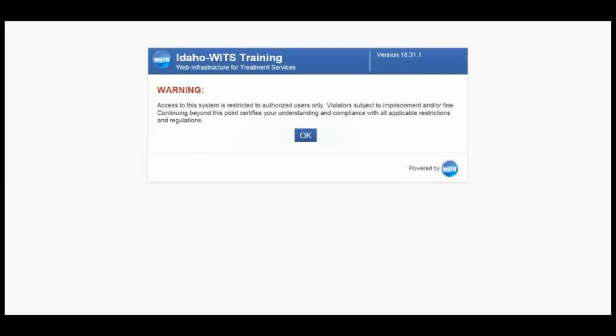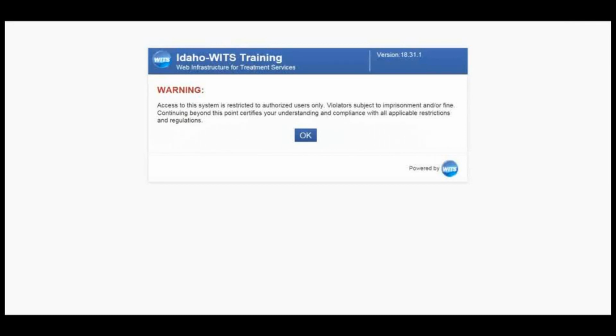WITS user accounts are created by the agency WITS administrator. Once their user account is created, a user will receive an email with their WITS user ID. They'll also receive another email, which will allow them to set their security question, password, and PIN. Anyone logging into WITS must confirm the understanding of and compliance with related regulations prior to each WITS login. Anyone with access to Idaho WITS must never share their user ID, password, or PIN with another person.